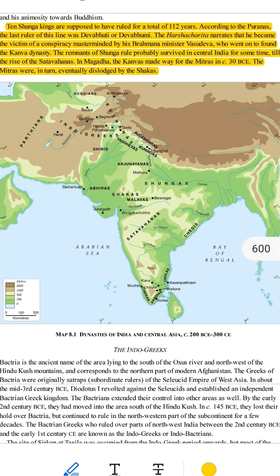Around 30 BCE, their power ended. Another group, called the Mitras, took over Magadha. Who were the Mitras? The Mitras were local rulers who ruled after the Kanvas. However, they didn't last long either.